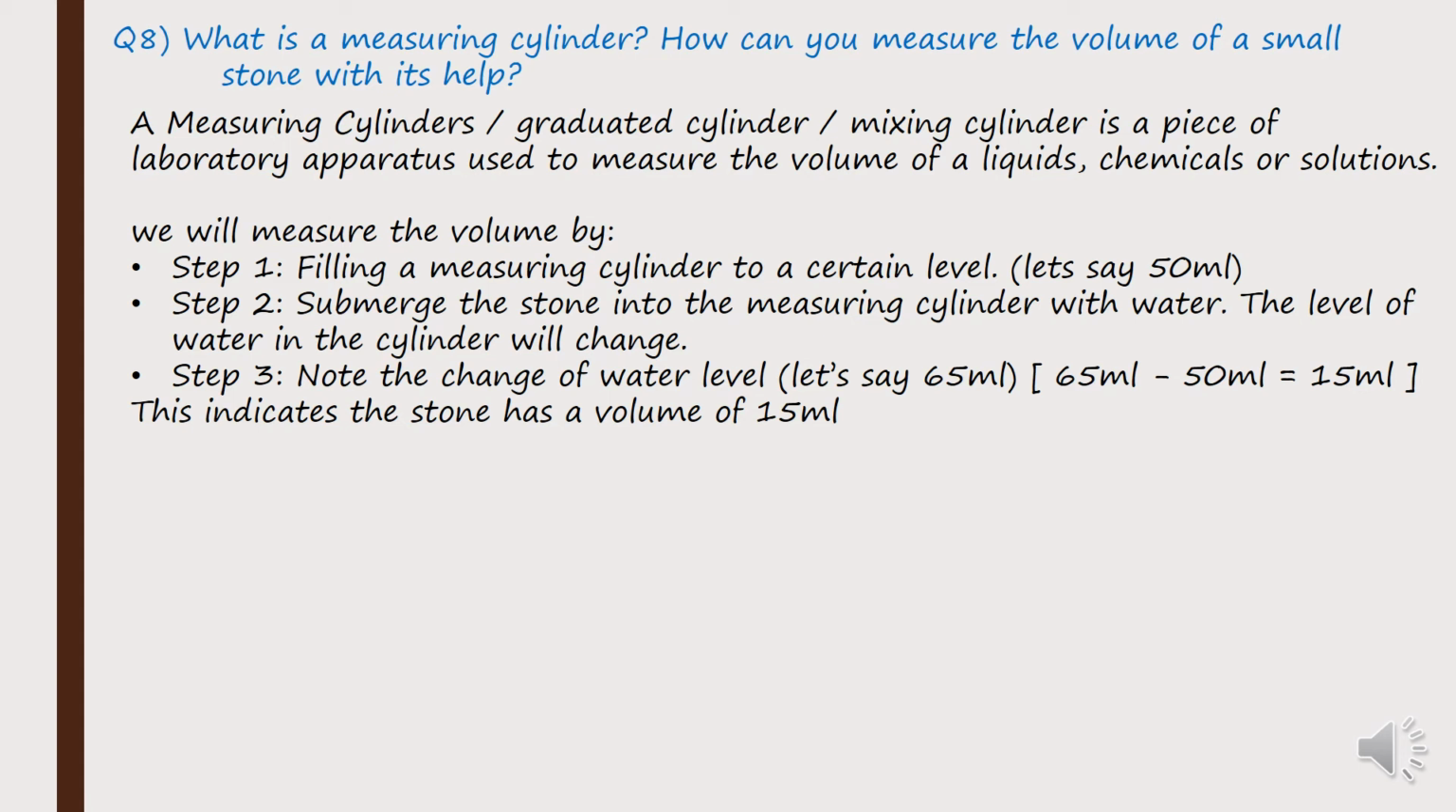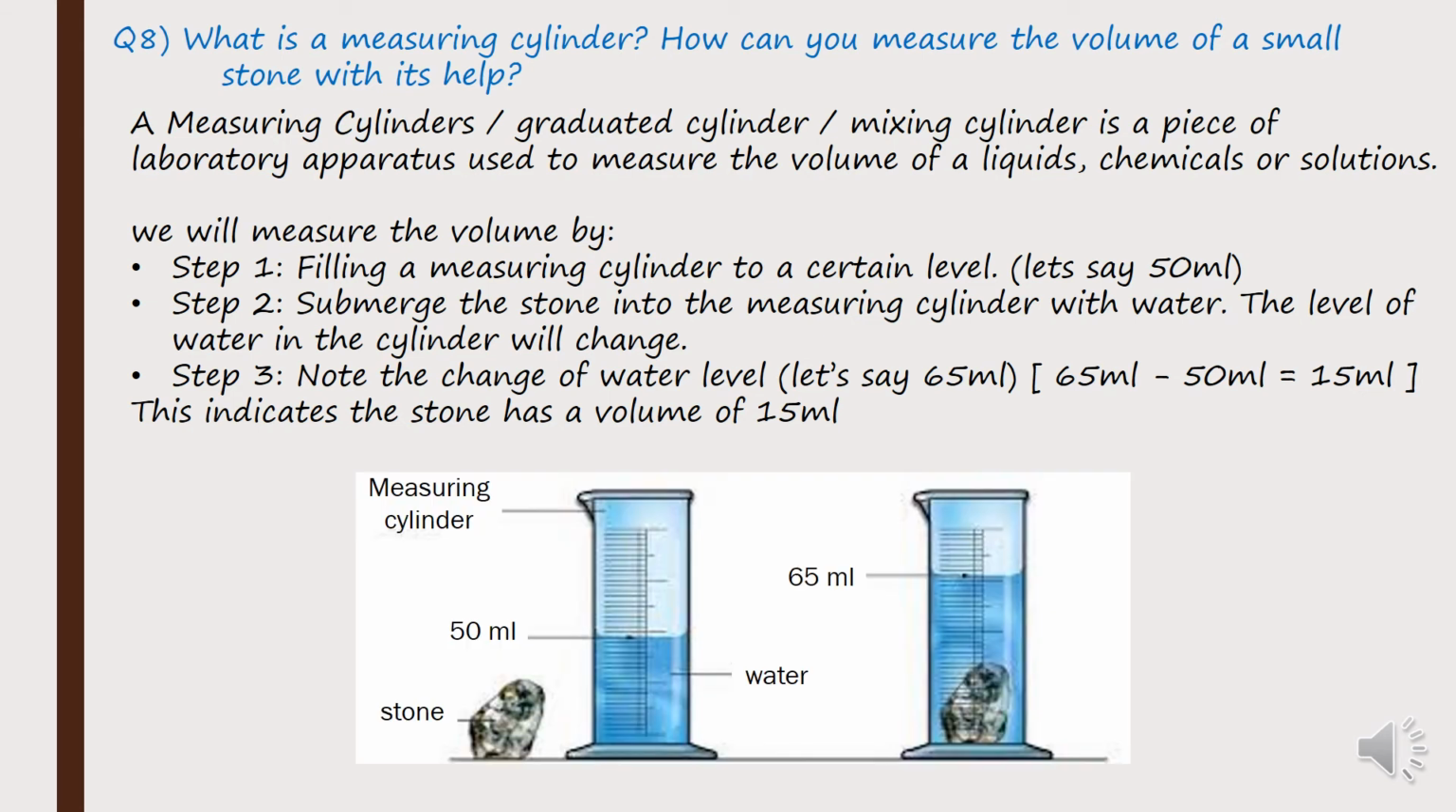Okay, let's say it has risen up to 65 ml हैन, पहिला 50 ml थियो, ढुङ्गा हालिसकेपछि चाहिँ 65 ml मा माथि चढ्यो. So अब के हुन्छ, 65 ml minus 50 ml will give you 15 ml. Okay, that indicates the volume of the stone. Okay, so त्यसले चाहिँ हामीलाई के बताउँछ भने चाहिँ the volume of the stone is actually 15 ml. So this is a diagrammatic representation.